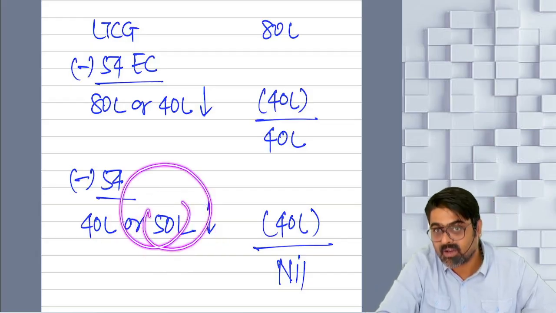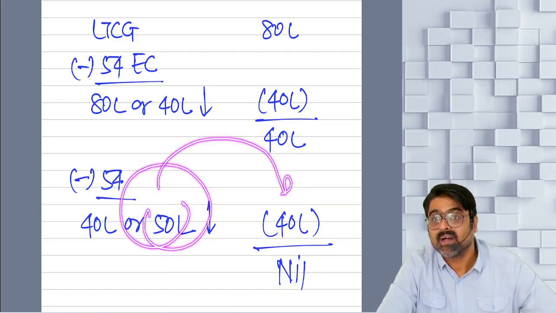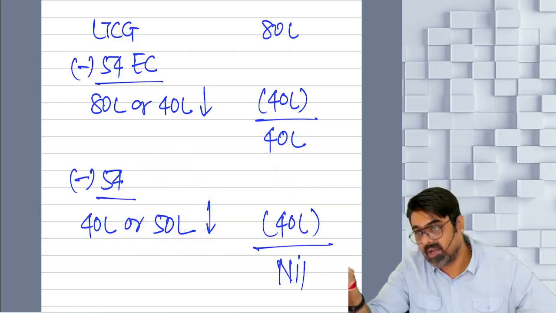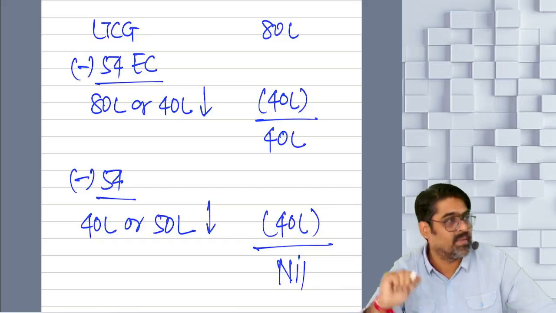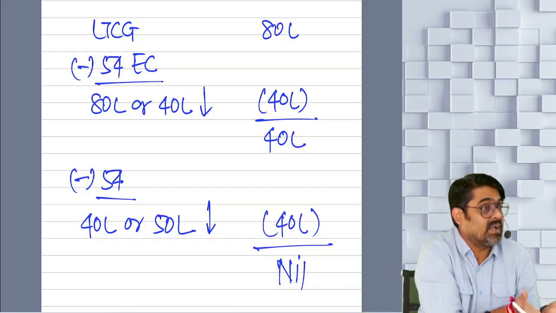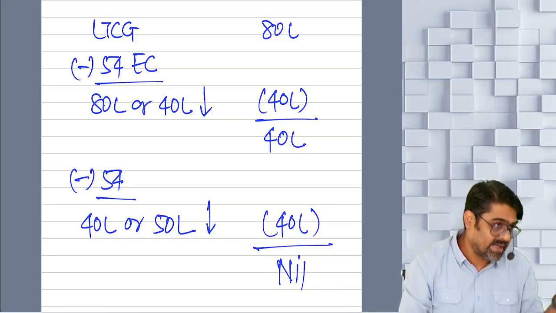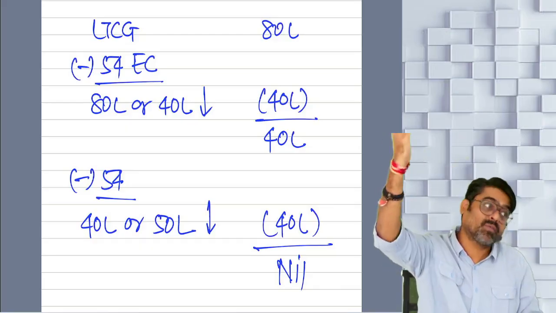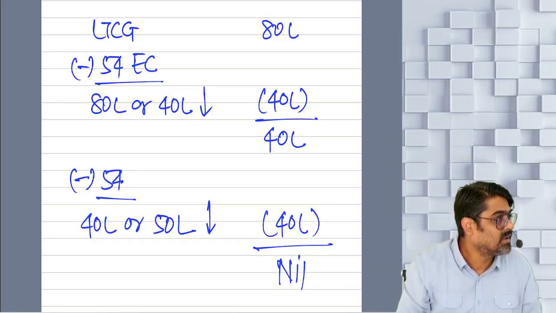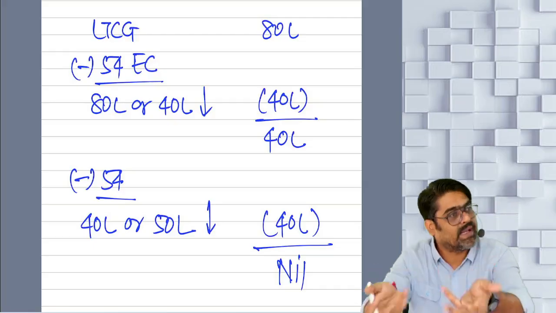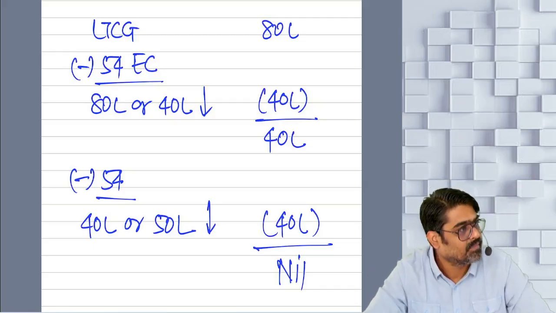Because this 10 lakh rupees of investment in the residential property cannot be claimed from here, only up to 40 can be claimed. So what about the balance 10 lakh of investment in the residential property? Even if I say that investment is made out of the long-term gain of urban agricultural land, I am not going to get any exemption for that. Understanding? So specific exemption first.